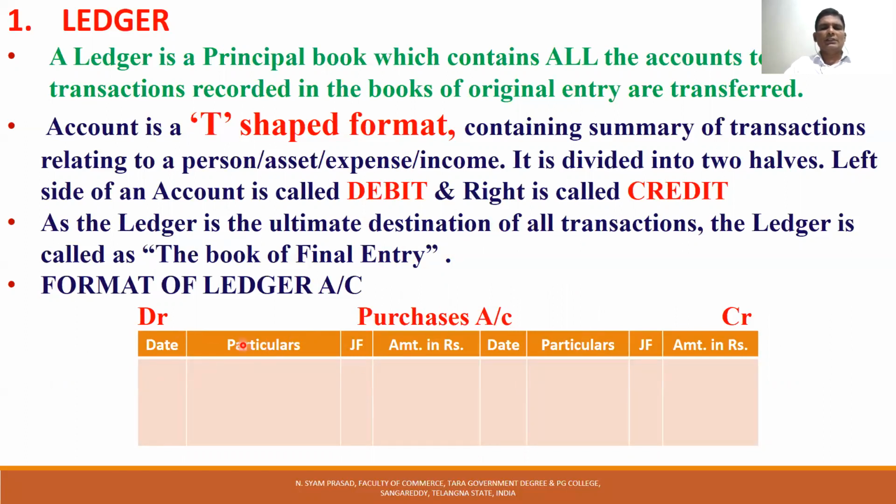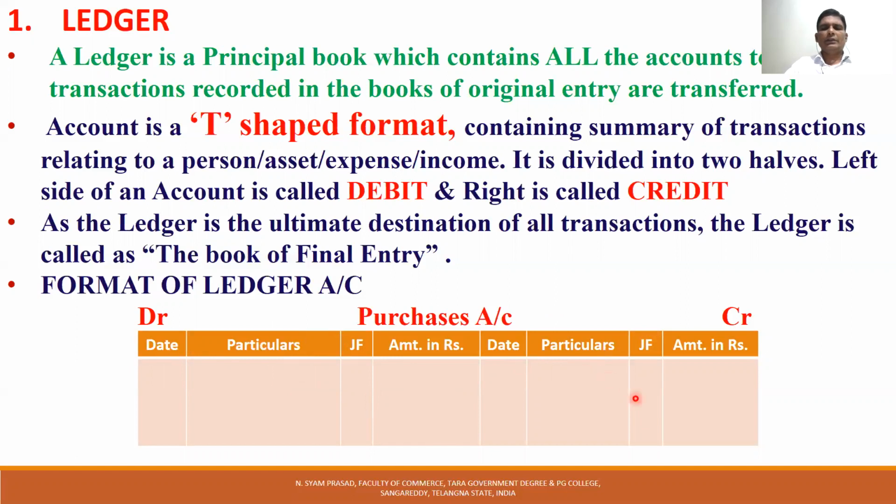This is the left hand side. This is 4 columns here. What is the date of the transaction and which account is debited or credited? Journal folio, that is the page number of the journal, then the amount in rupees. Right side also same. That's why it's called T-shaped.